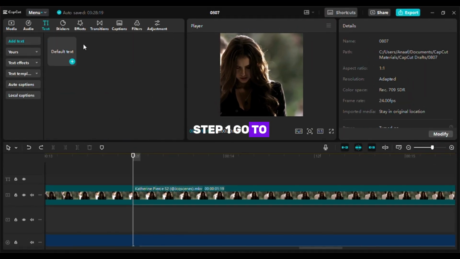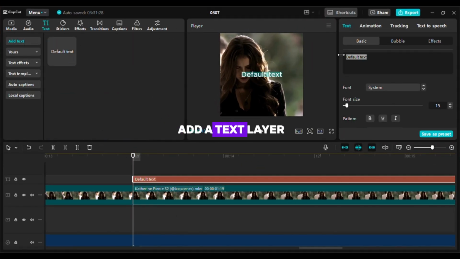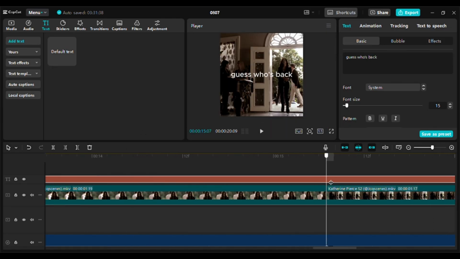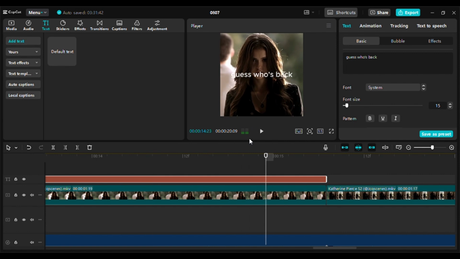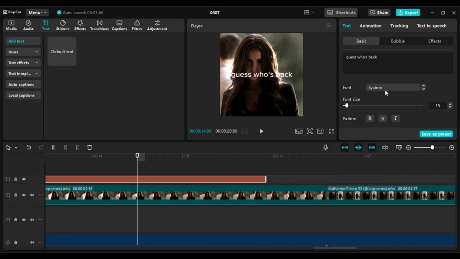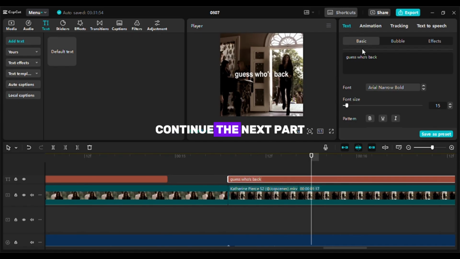Step 1. Go to the Text tab and add a text layer. Type the first lyrics. Example, guess who's back. Continue the next part, just like this.